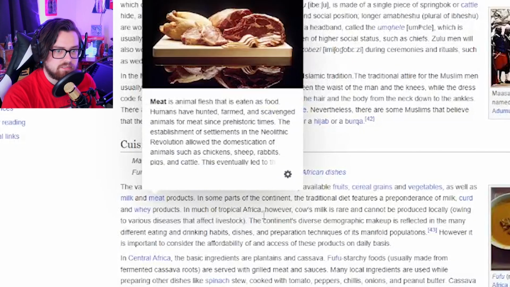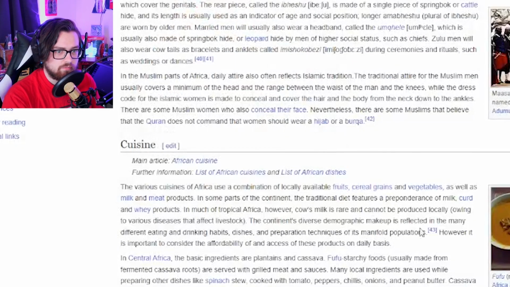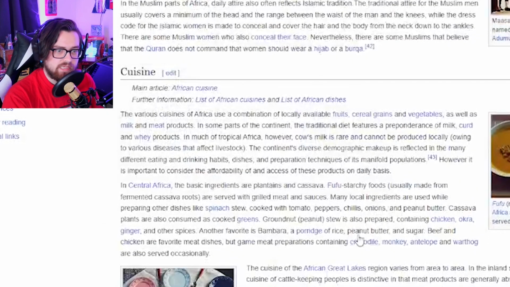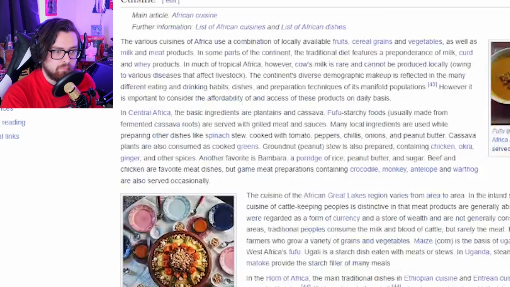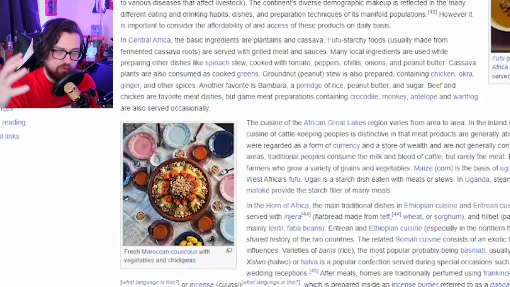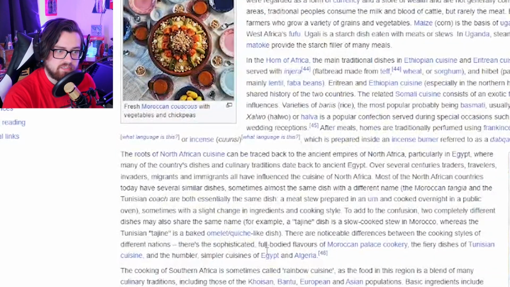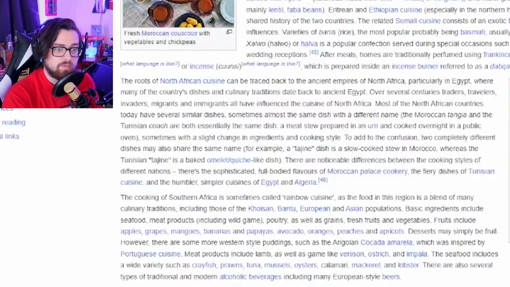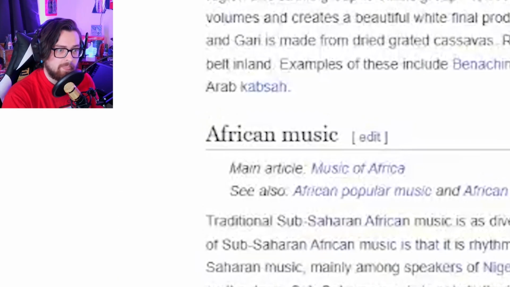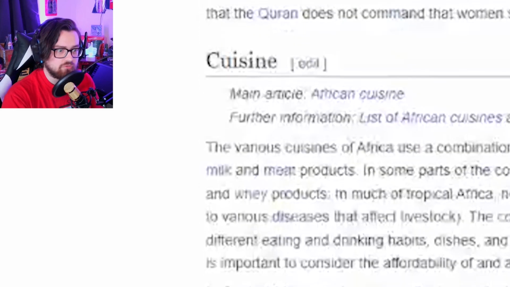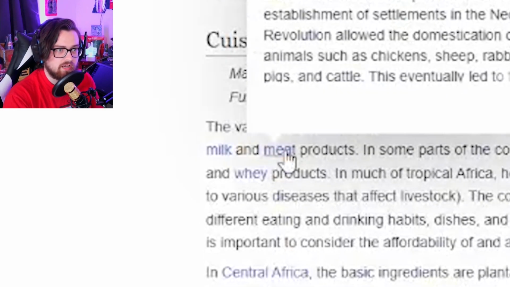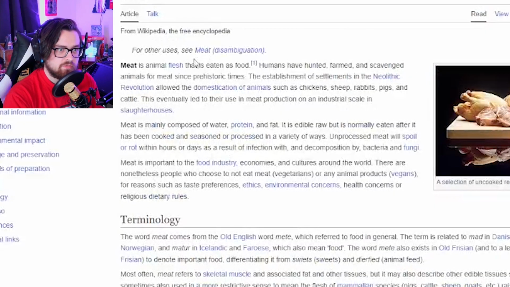Milk and meat. We definitely don't want to go... Actually, hold on. Meat might be our best. It'll be a step back, I think. Like it'll go from, you know, into more of a universal idea of meat, but I think that if we go into meat, it might talk about hunting a little more. Talk about the ways one obtains meat. So we're gonna do that. We're gonna go into meat, actually. Cuisine. We're going to go into meat products. Meat is animal flesh. Lovely.